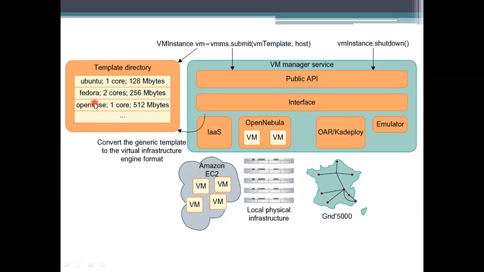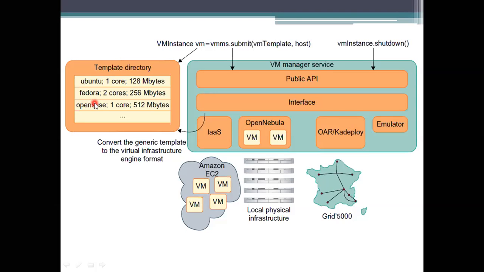semicolon here, and we are providing different memory spaces also, and it is providing the network spaces and also giving how many cores it is enacting here. So that is the template directory. Whenever you are providing the VM template, it has to take from the template directory, and it will check whether it has been processed or not.